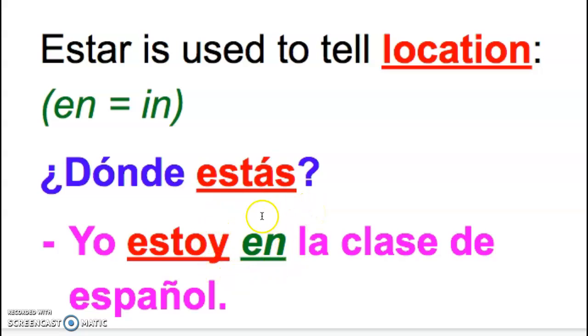Notice how it uses that preposition in or en. This is something that's really key to indicate I'm talking about a location. I'm in that location, okay? Or I'm on something, in or on, okay? So again, estar is used for things that change a lot, your mood and your location.